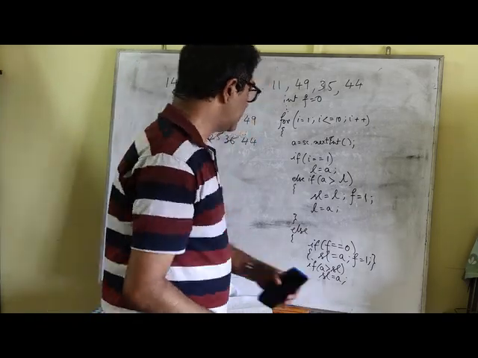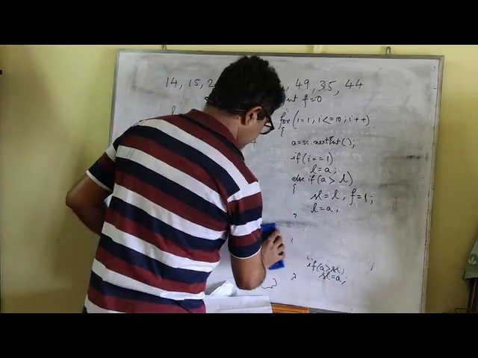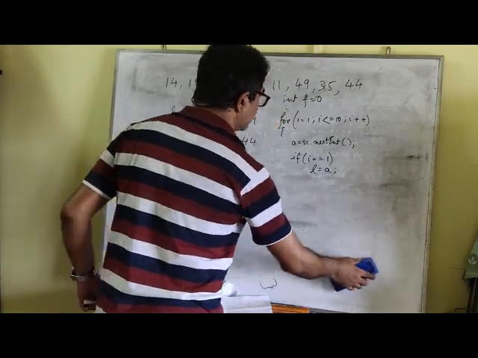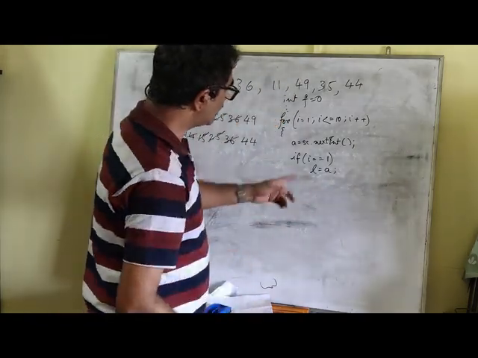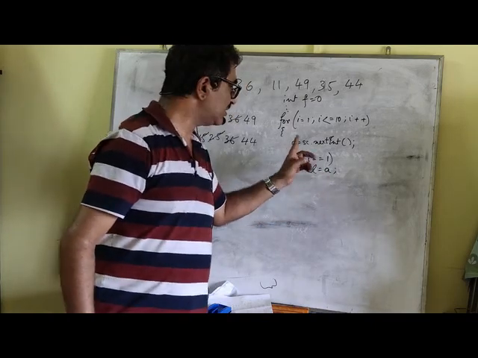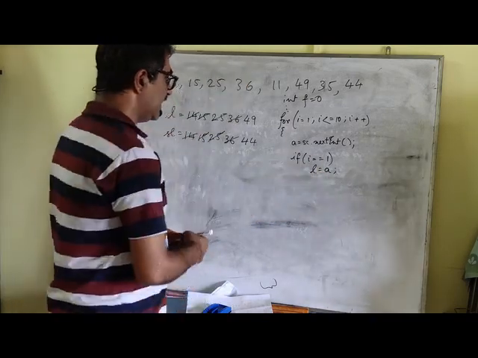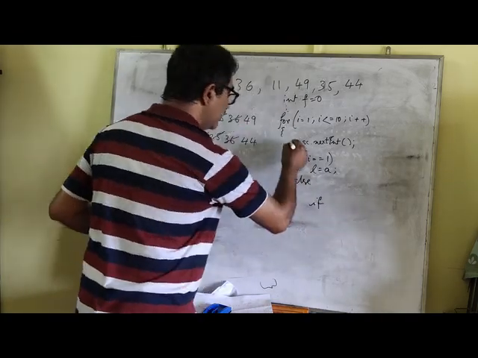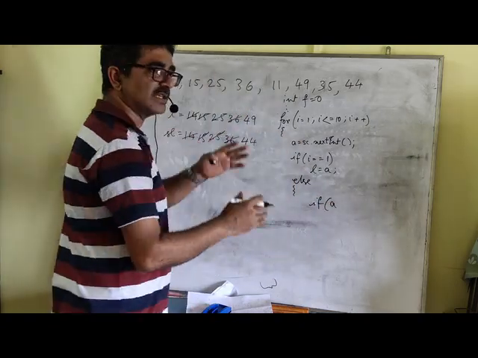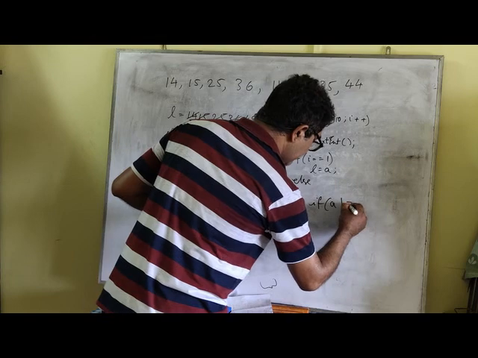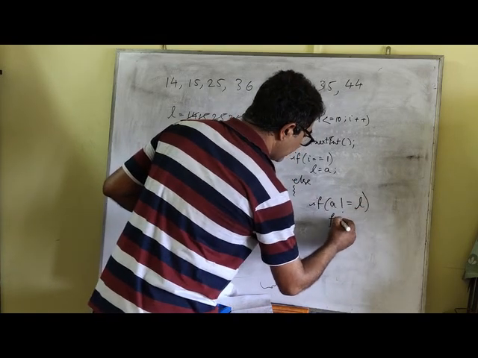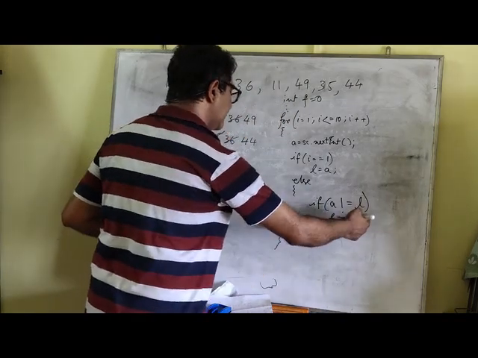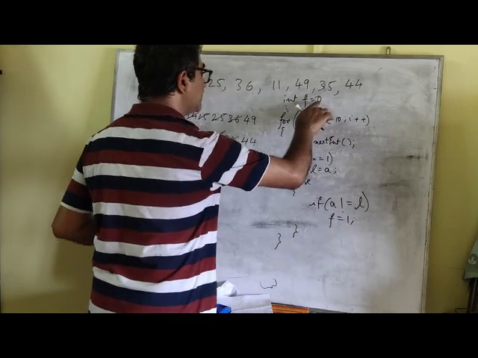So how do we do that? Okay, so what we are going to do is we are going to write this. We can still reuse the same program. If I equal to 1, L equal to A. So what did I do? I stored the first number, whatever is inside A, inside the variable L. Now next time onwards, that is excluding the first number, whatever number you have entered should match L because all the numbers are same. So in case there is no match, if it is not equal to L, then I am going to put an indicator, F will be 1. And if every number matches with L, F will not be 1, it will remain 0.